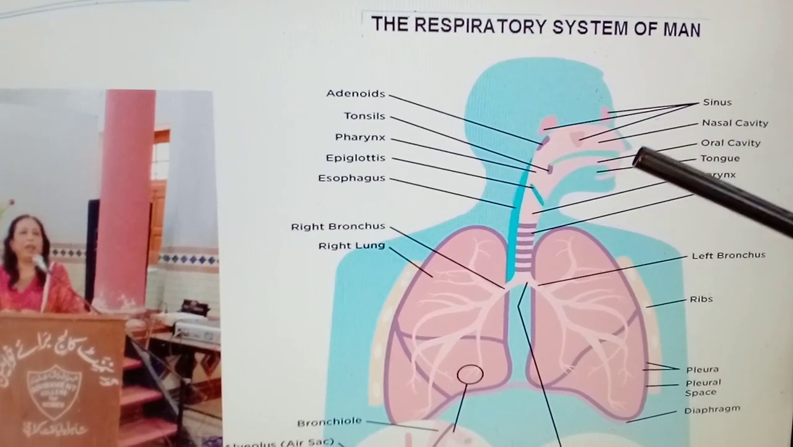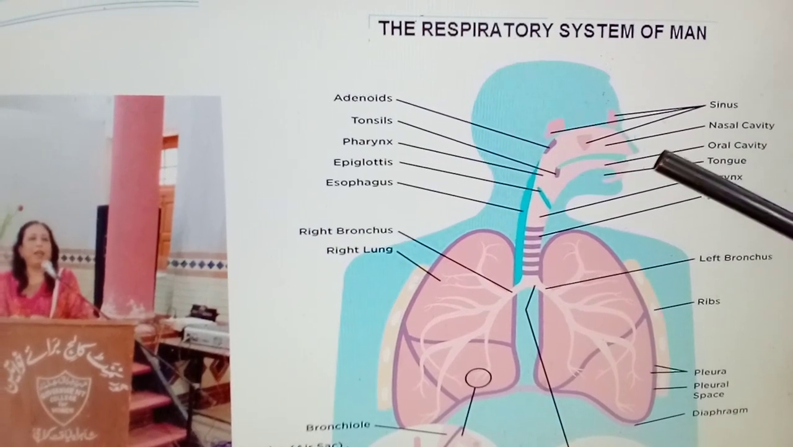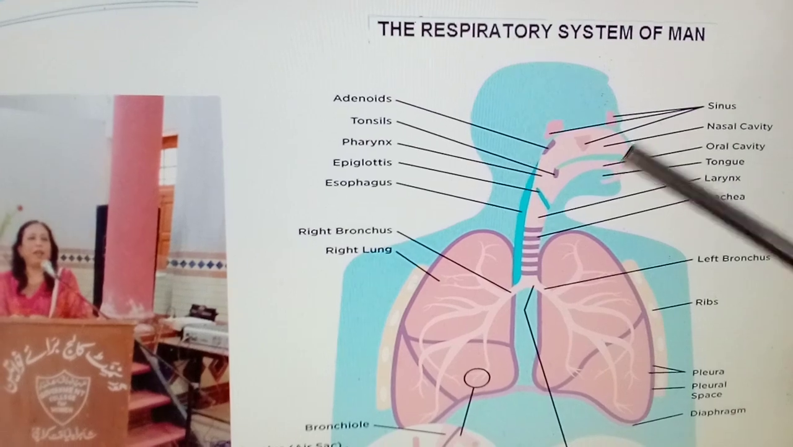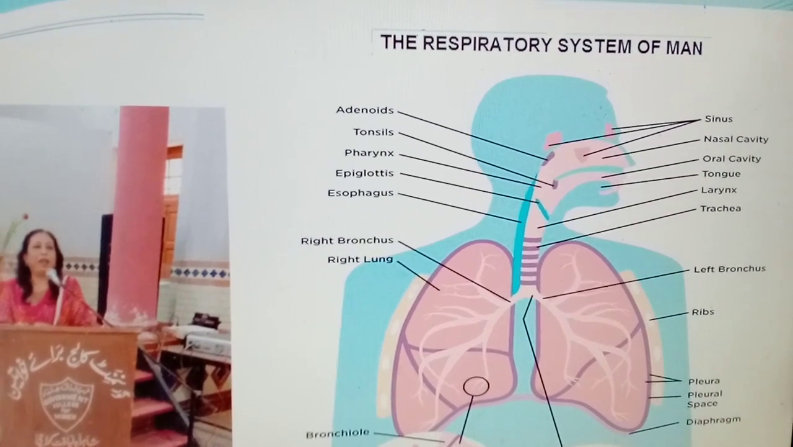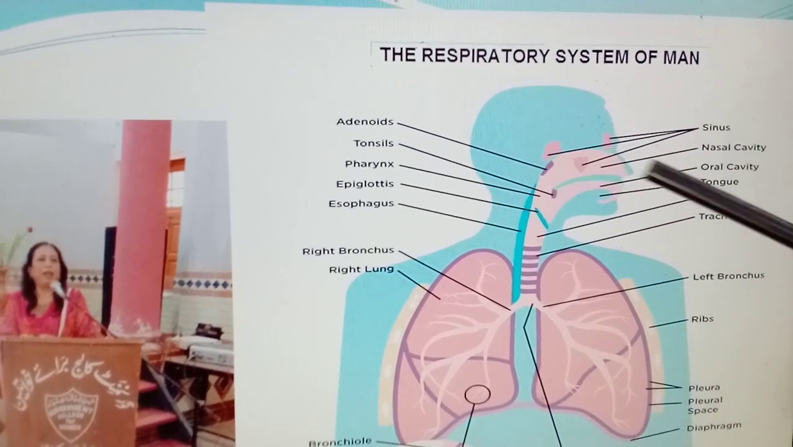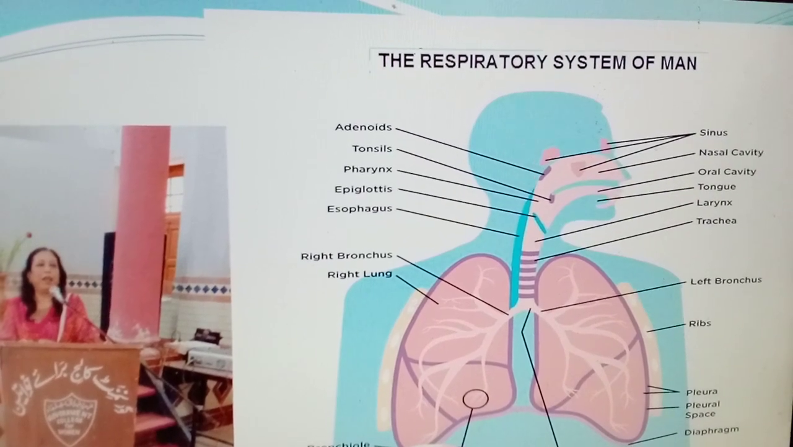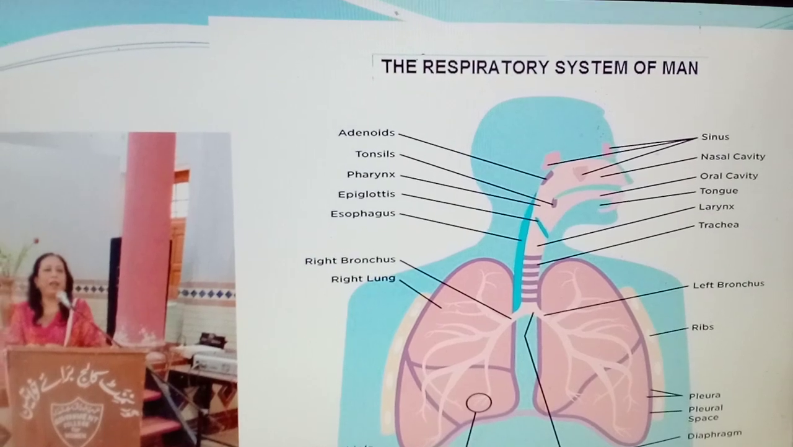What is the nose? The nose is the entrance of the air. What is the nasal cavity? Inside the nose there is a nasal cavity, which has a sticky mucous membrane lining it, which traps the dust particles. These are our sinuses. Sinuses are the air-filled spaces along the nose which help to make the skull lighter.